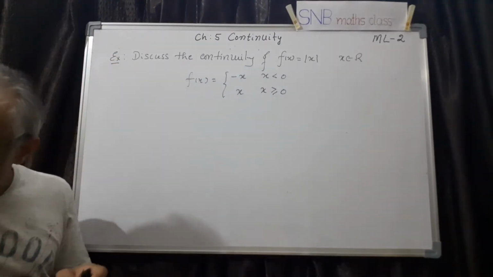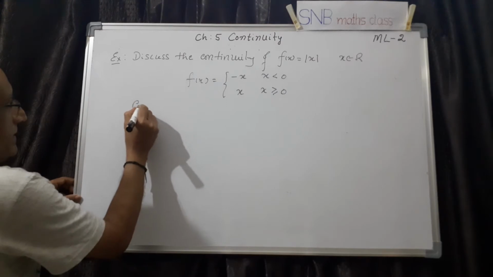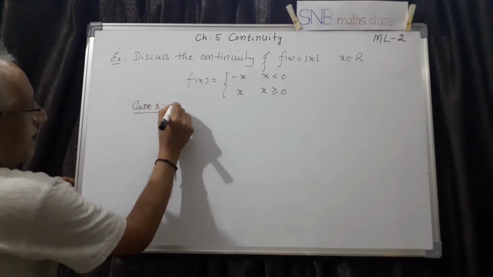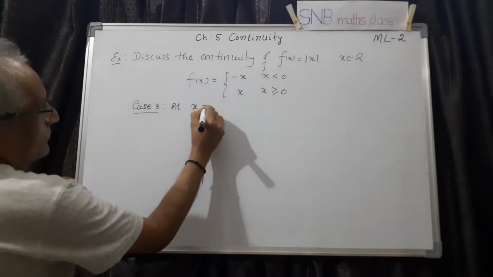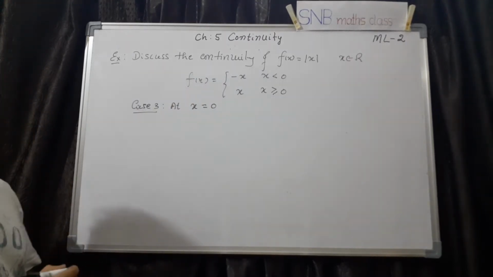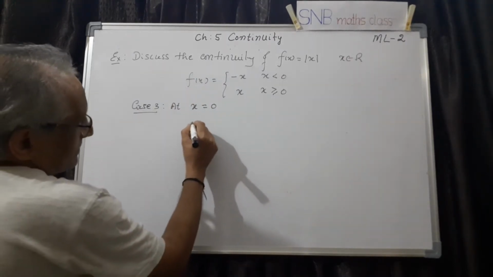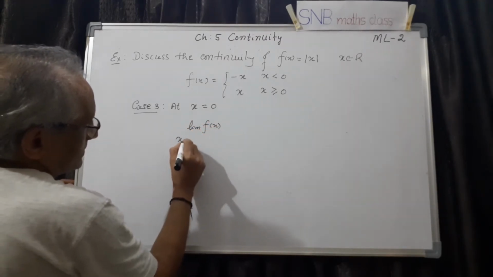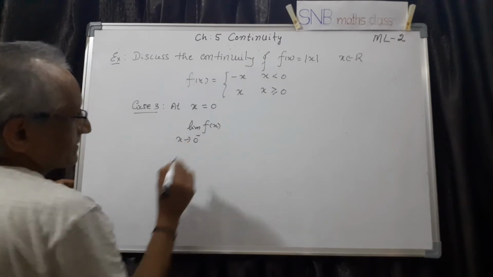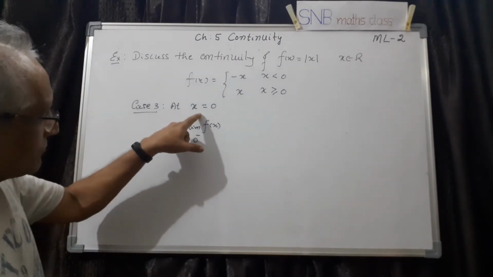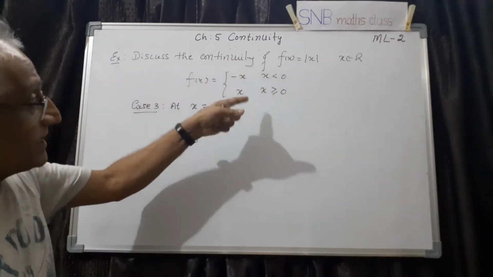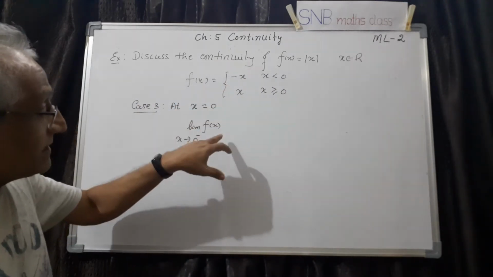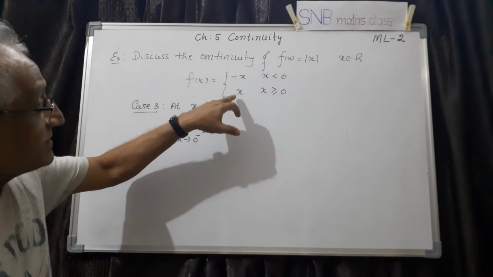Case 3 is x equal to 0, I have to check. So now let me take first the limit of f of x as x tends to 0 minus, because at x equal to 0, if you want to find the limit, I have to take the left limit and the right limit. I made it very clear. Here I have to take both left and right limit, because at 0 the function changes.